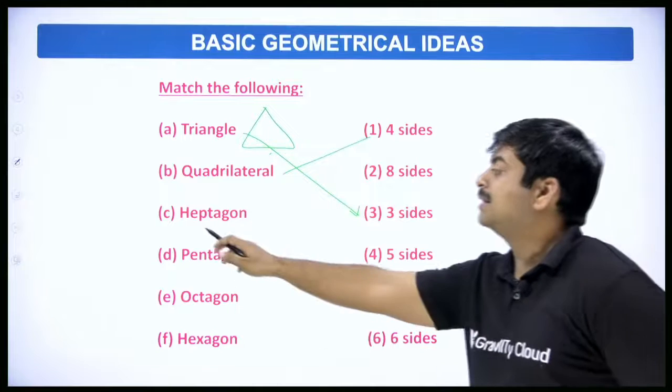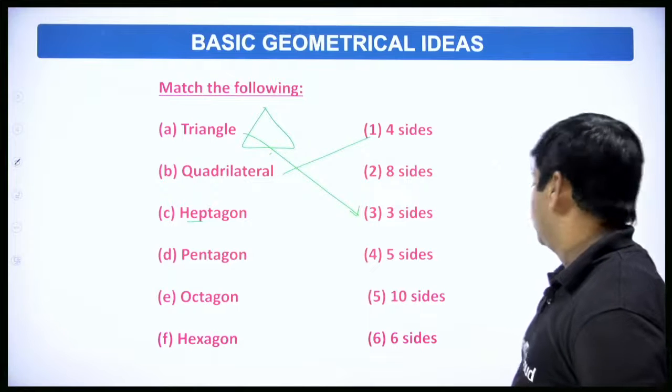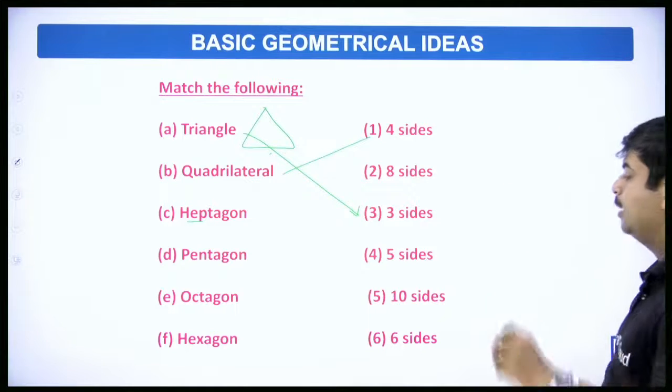Heptagon. Heptagon means 7. Hep means 7. Okay, so is it seven-sided? I don't think so. I have a seven-sided. Okay, let's try to come back again.